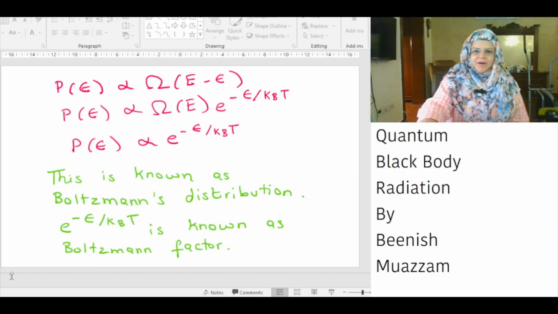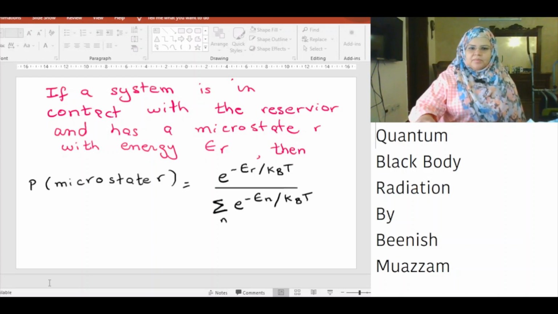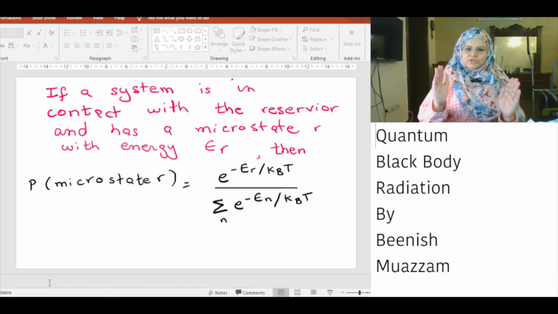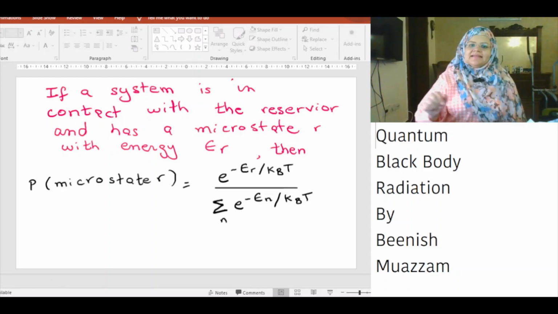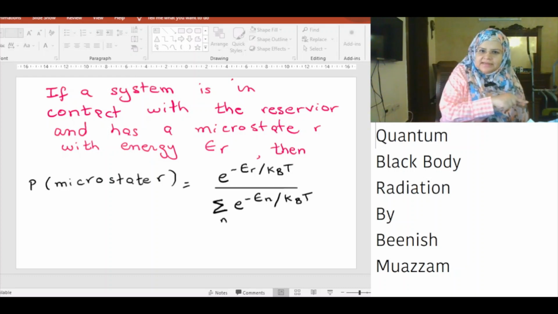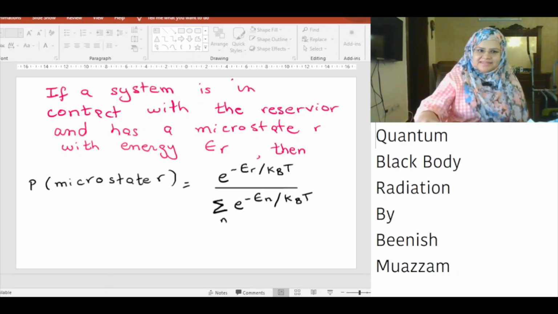Since the system is now in equilibrium with the reservoir, it must also have the same temperature as the reservoir. Although the system has fixed temperature T, its energy epsilon is not constant. We now have a probability distribution which describes exactly how a small system behaves when coupled to a large reservoir at temperature T. The system has a reasonable chance of achieving an energy epsilon which is less than kBT, but the exponential in the Boltzmann distribution begins to quickly reduce the probability of achieving energy much greater than kBT.